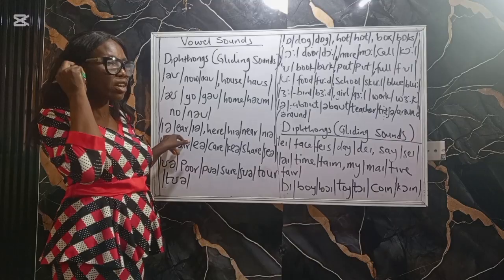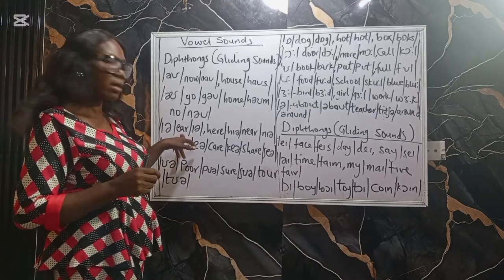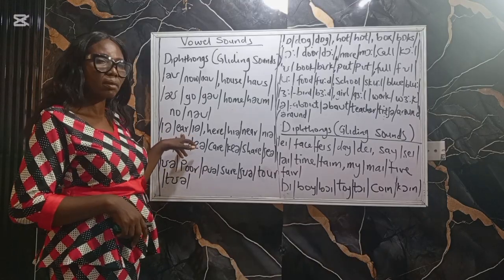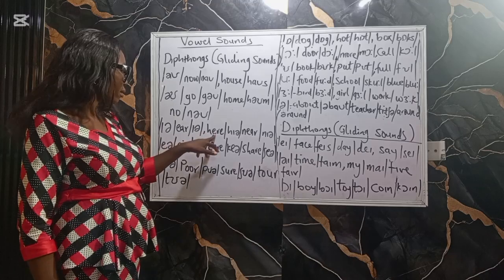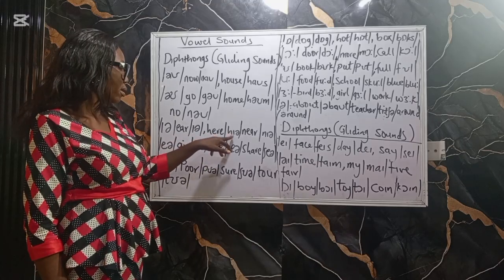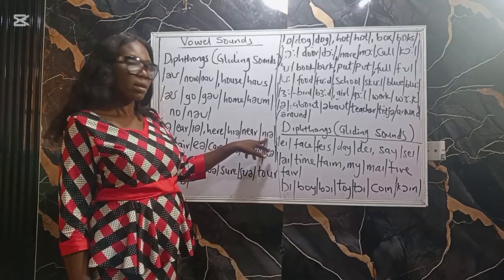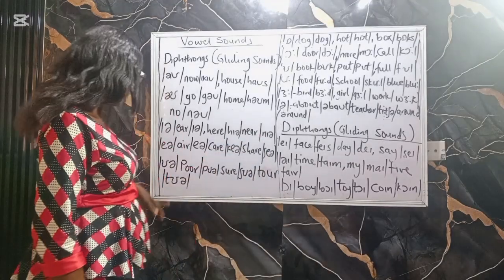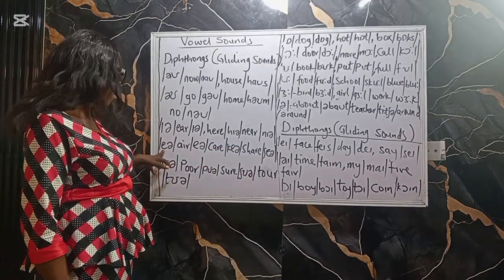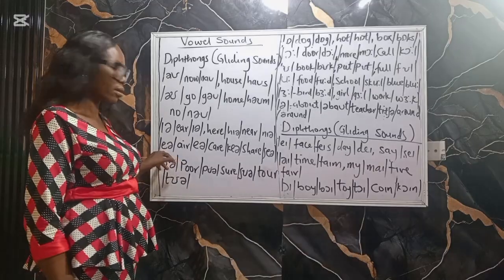Ear, as in your ear. See it here. Ear. Here. Near. Then we have air, from E to A.